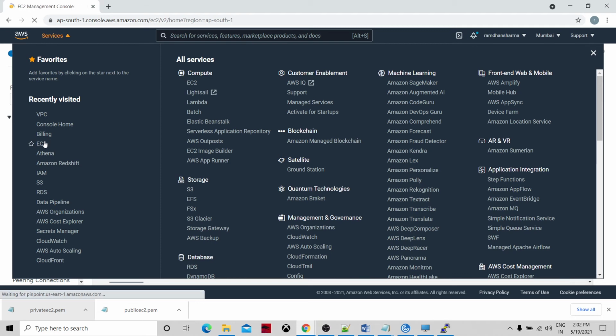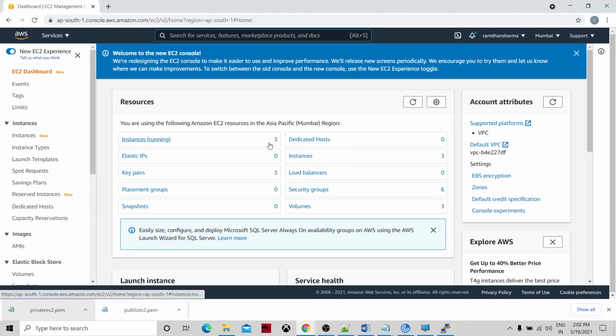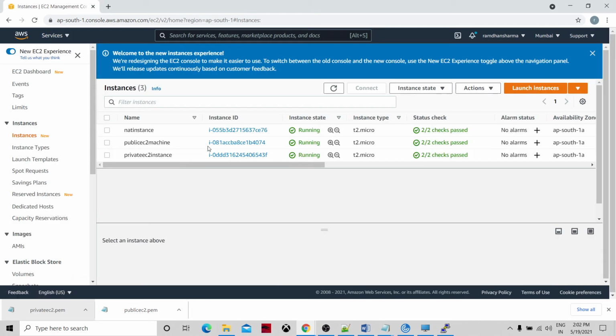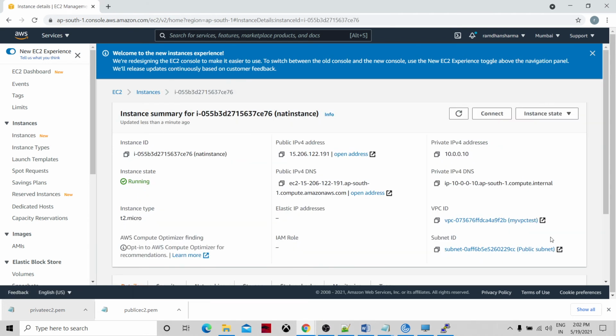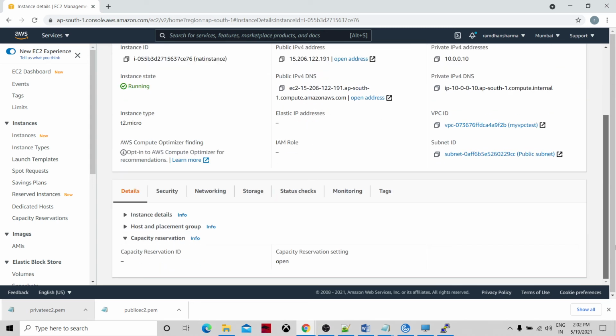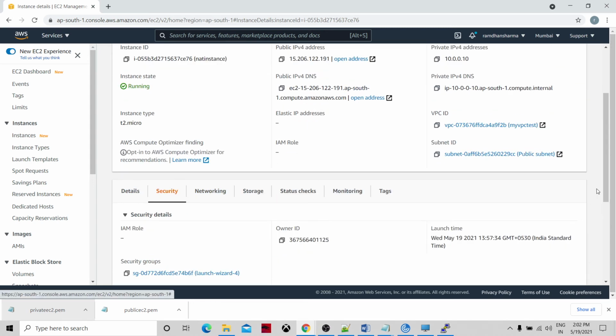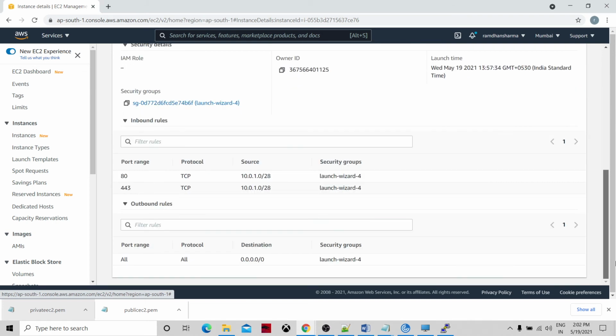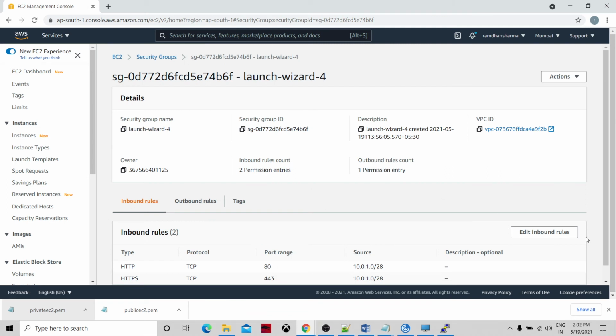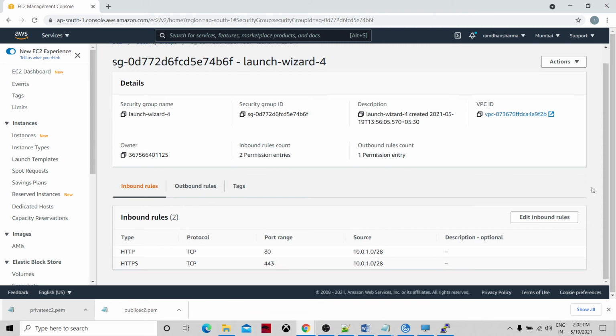Let me go to the EC2 instances, my instances. See, everything is up and running. Now I have to go to the security section of it. We have security rules available for TCP, HTTP or HTTPS. Let's open the security group and edit the rules.